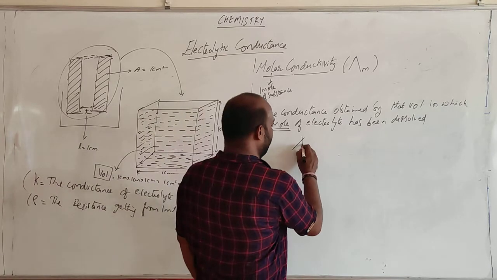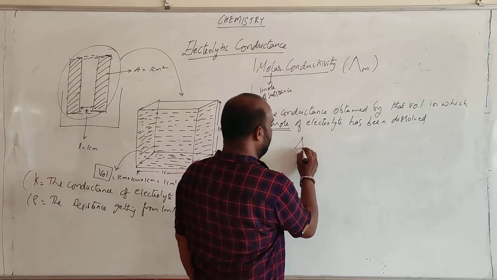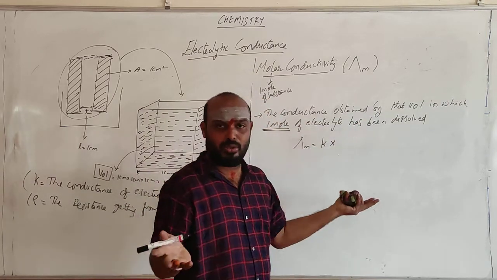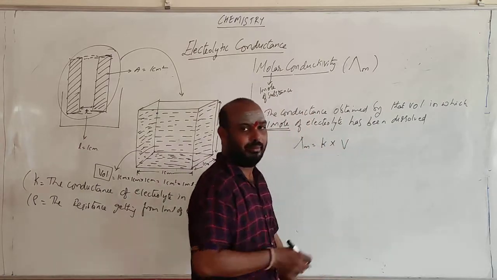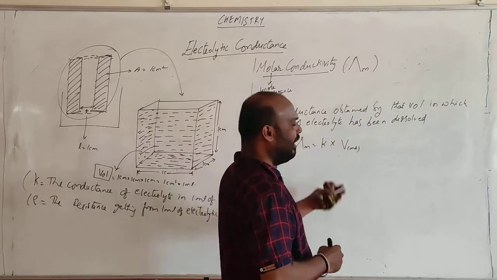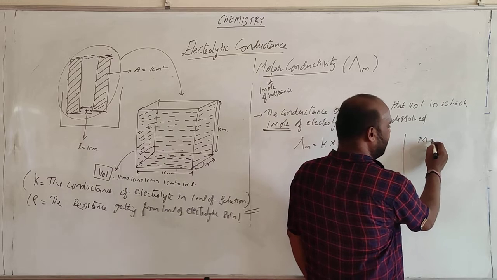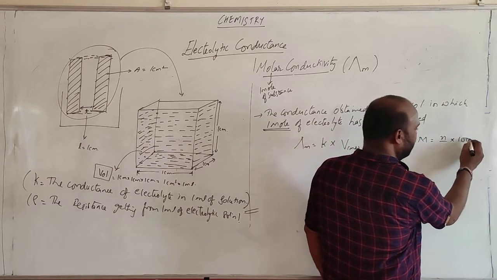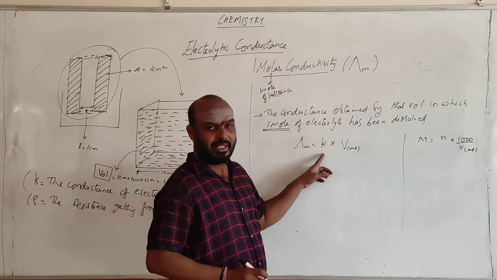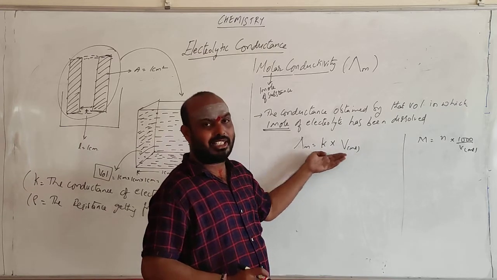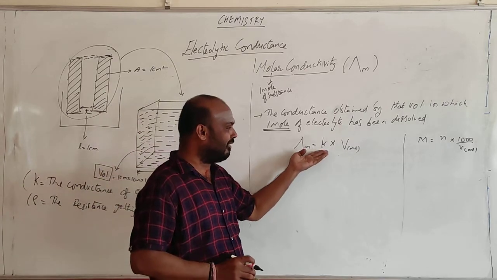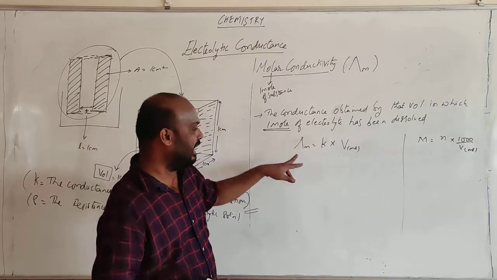So generally it is represented as molar conductivity equal to K into V, where K is for 1 ml. How much volume you are taking, you don't know, so it is taken as however many ml you take. But we know that molarity is n by V into 1000, where V is the volume in ml. Why ml? Because K is conductance per ml. That much conductance you get for 1 ml. Suppose you have 500 ml, this is per 1 ml, so into 500 you get the conductance for 500 ml.